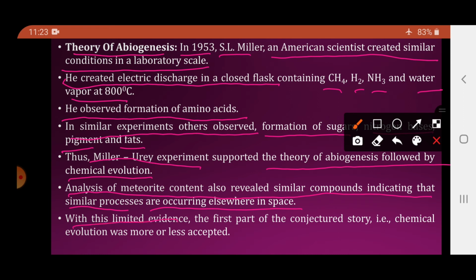With this limited evidence, the first part of the conjectured theory, that is the chemical evolution, was more or less accepted.